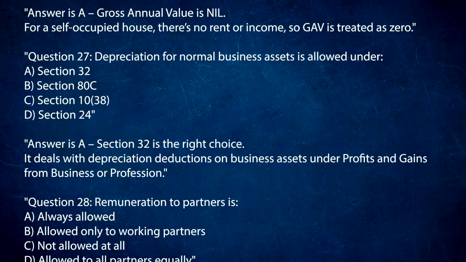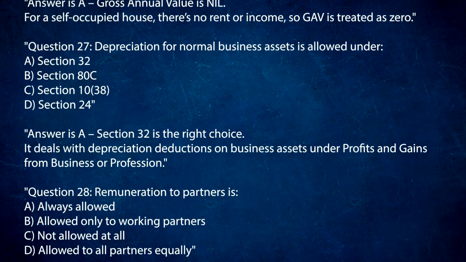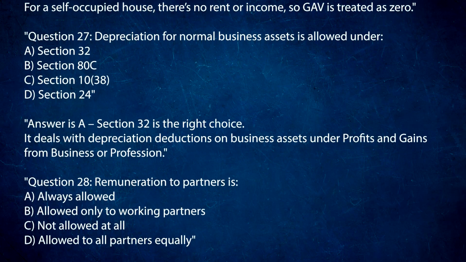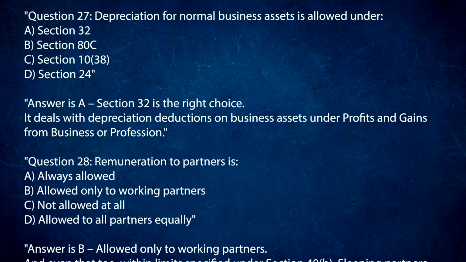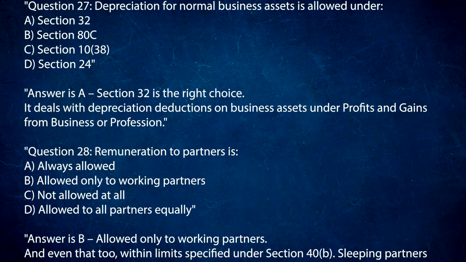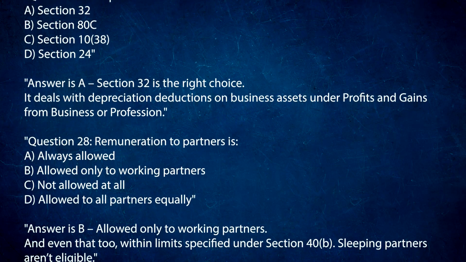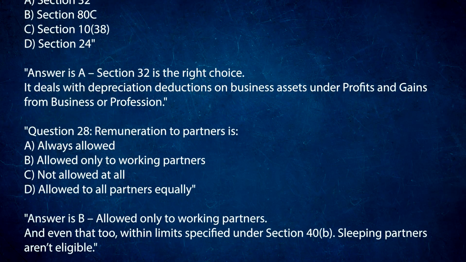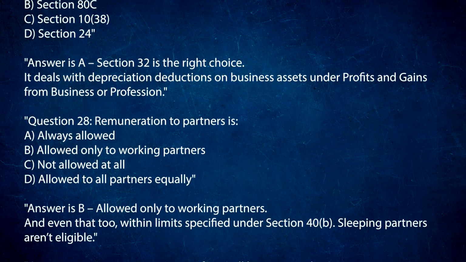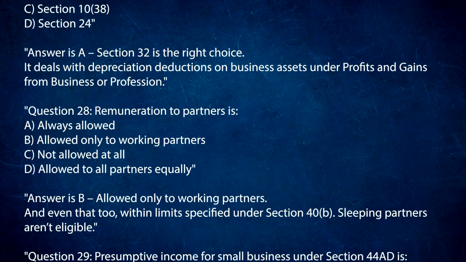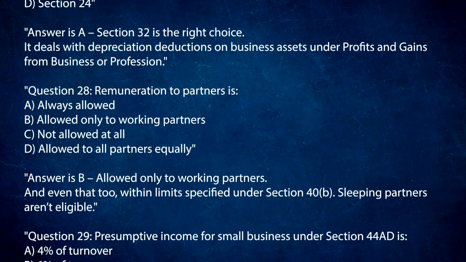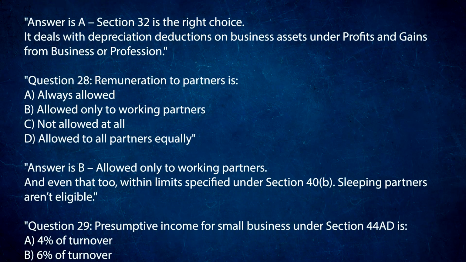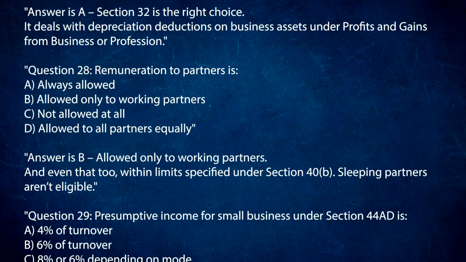Question 28. Remuneration to partners is A. Always allowed. B. Allowed only to working partners. C. Not allowed at all. D. Allowed to all partners equally. Answer is B. Allowed only to working partners. And even that too, within limits specified under Section 40(b). Sleeping partners aren't eligible.